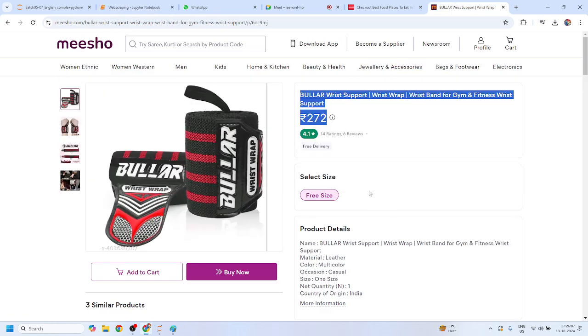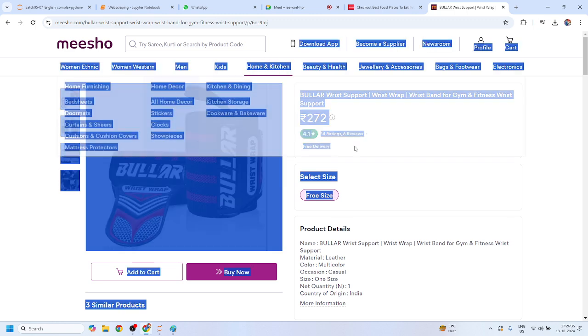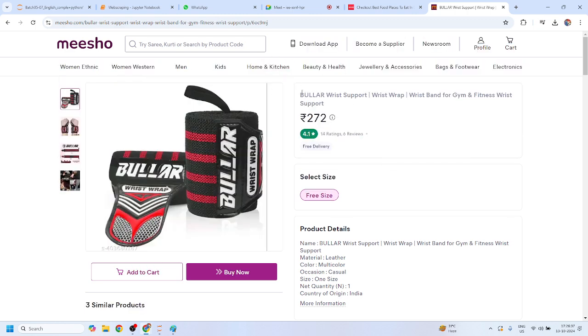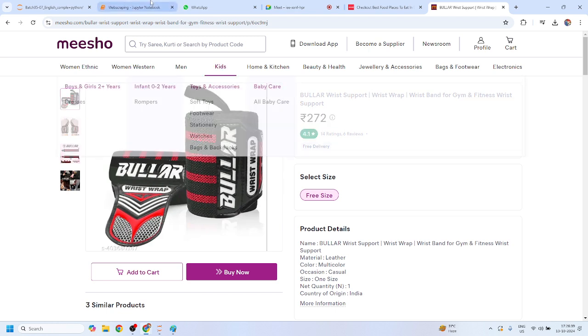Suppose this price changes automatically day after tomorrow, or after some weeks or some months. You try to store the trend, right? What was the price, what is the current price, and what will be the price in the next 2 days, next 1 month? So if you want to store all the data, you have to work with the database aspect as well as the management aspect. So you cannot directly just right click and copy and paste.